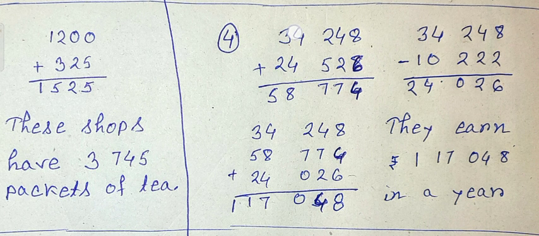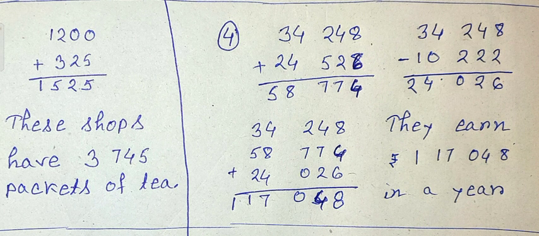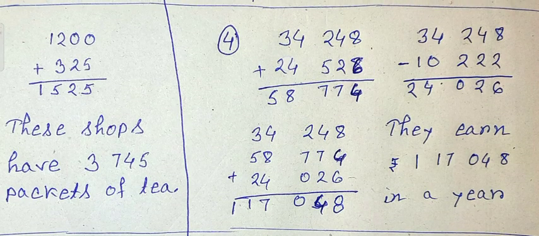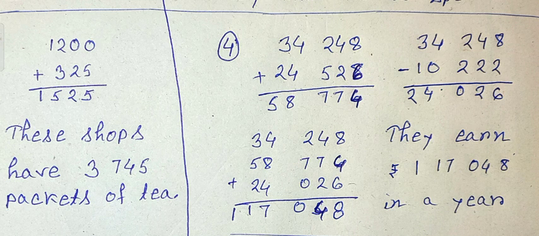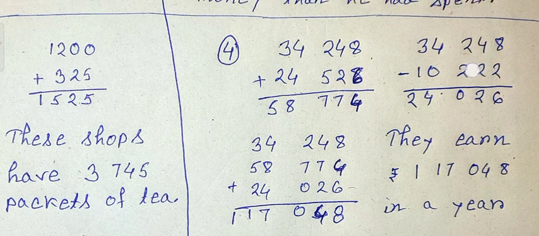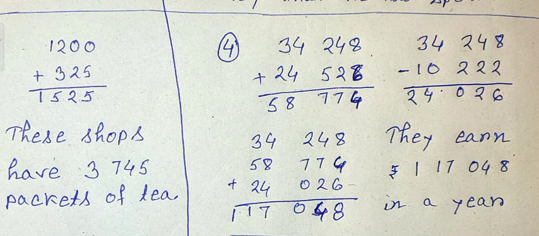This is Mrs. Call's earning, and Mr. Call earns more than her. So we have to add this number, and Mr. Call's income is 58,774, and their son Parveen's income is less than Mrs. Call's, so we have to subtract, and the income of Parveen is 24,026.